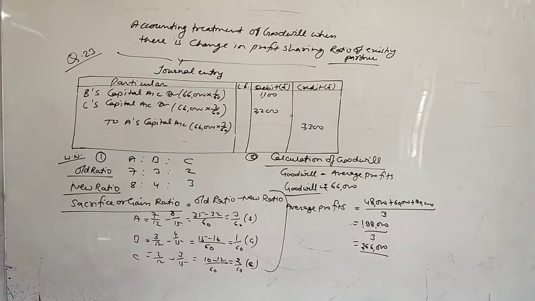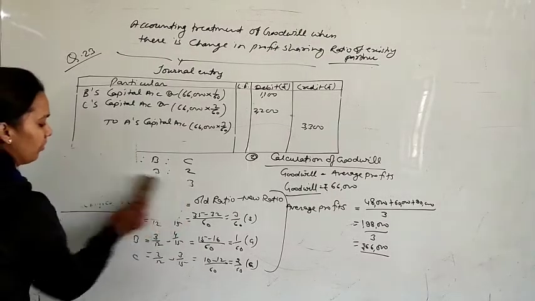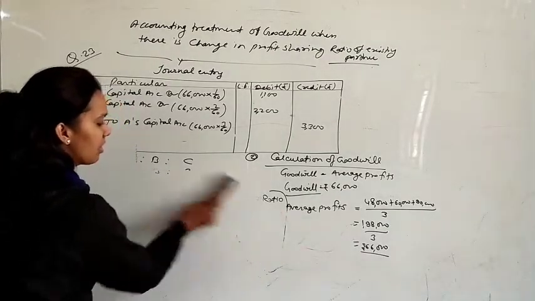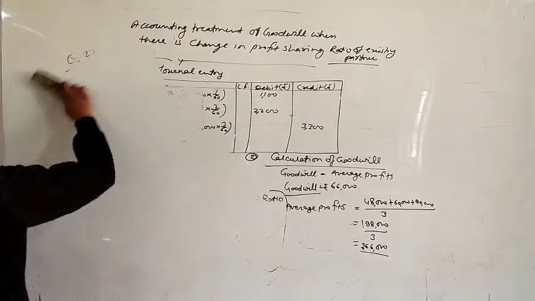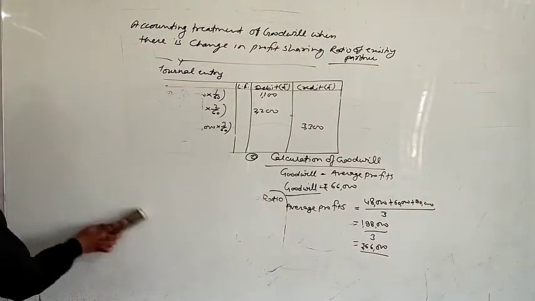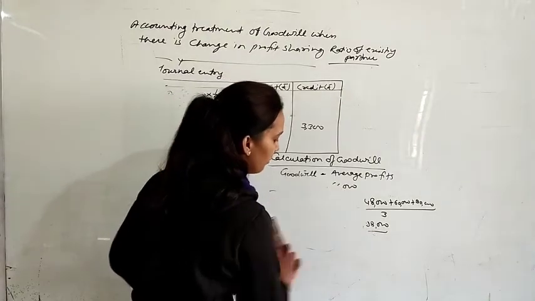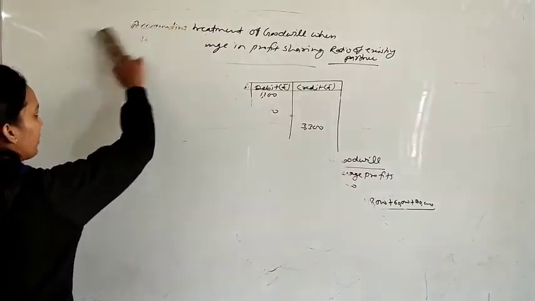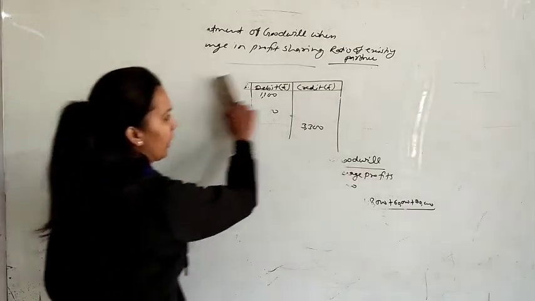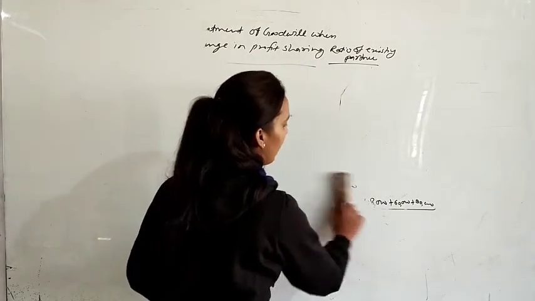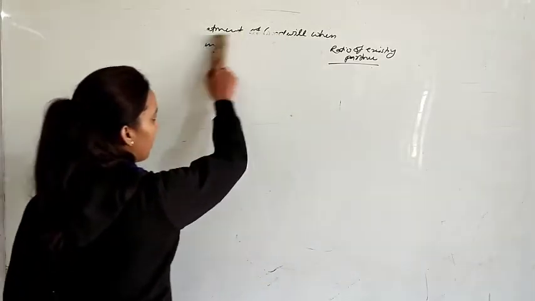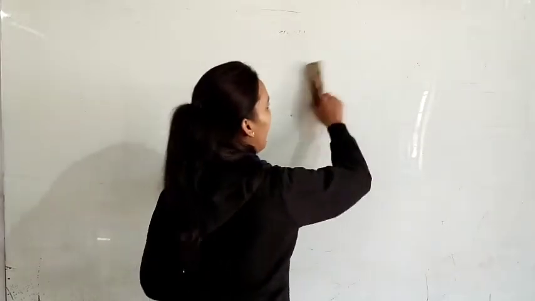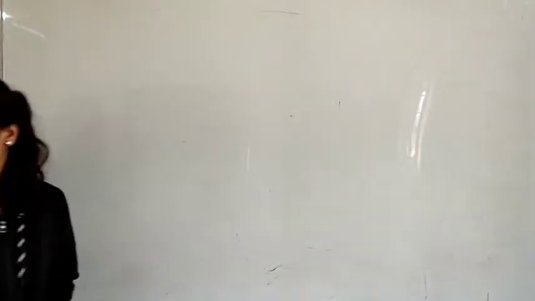Question number 21 and 22 are also the same, so you can solve them by yourself. Next we are going to discuss some reserves topic. As I told you in the starting of the chapter, in this we will discuss 5 points total. First was sacrificing ratio or gain ratio, which we have discussed. Second was valuation of goodwill, where we studied 3 methods. And third was accounting treatment of goodwill.